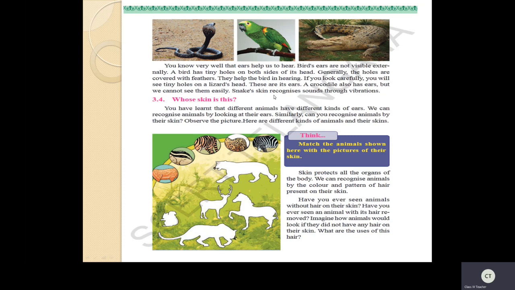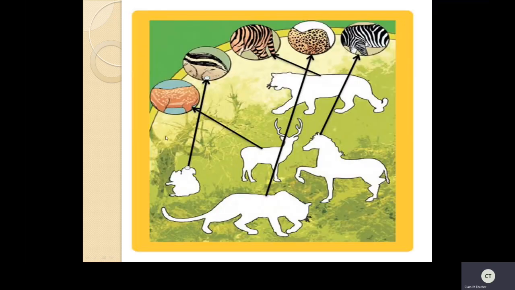Now, one specialty is there for the snake, where the skin recognizes sounds through vibrations. Many of you know about this. Yes, children, these are all previous topics. Once again, we are recalling it. Now let us see this. Whose skin is this? In the previous class, we recognized the animals by observing their skin. Once again, let us see. Whose skin is this?